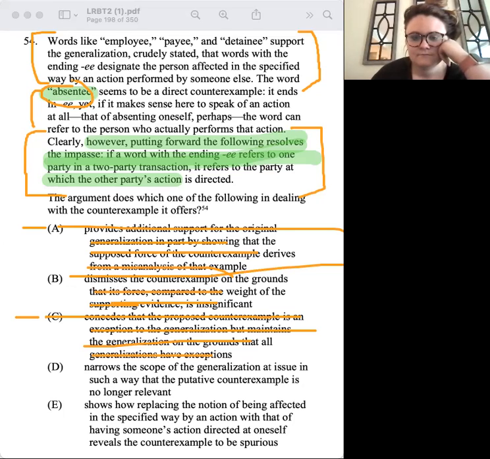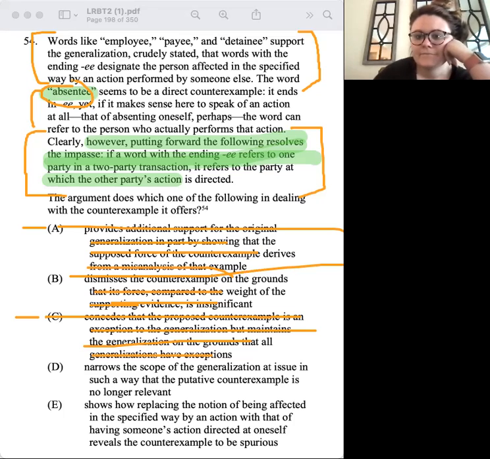D says it narrows the scope of the generalization at issue in such a way that the putative counterexample is no longer relevant. So do we narrow the scope of the generalization at issue in a way that the putative counterexample is no longer relevant? Let's skip it for now and go on to E.